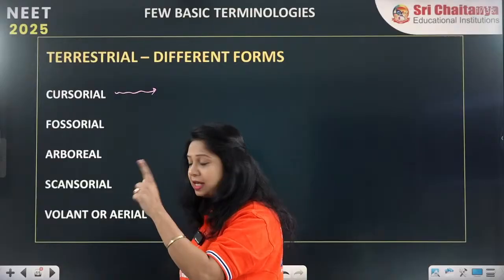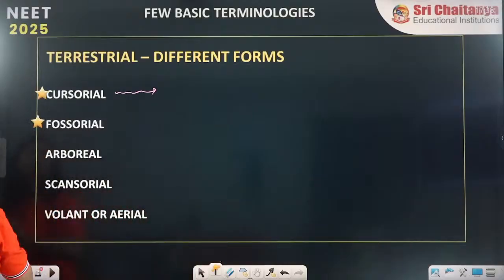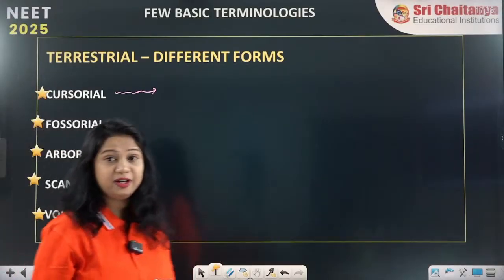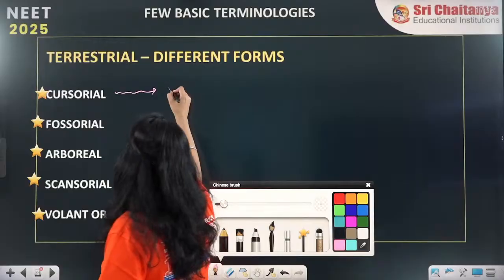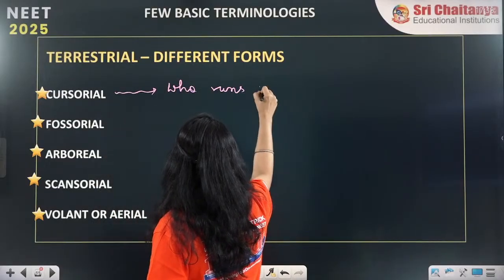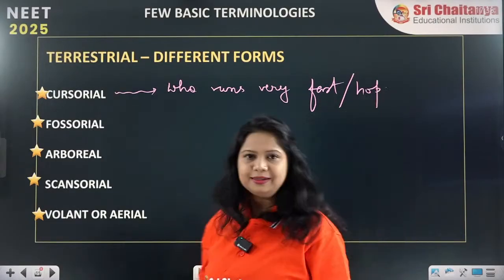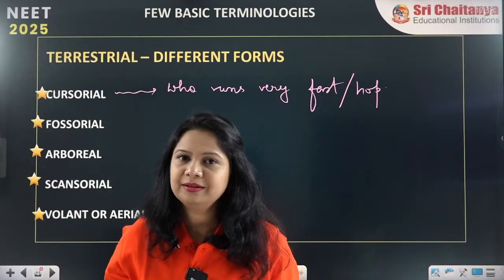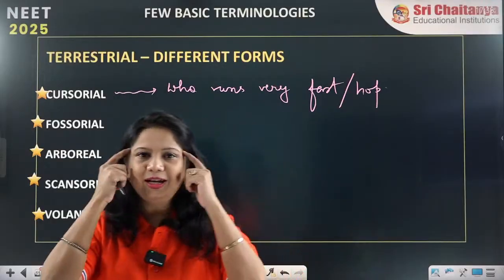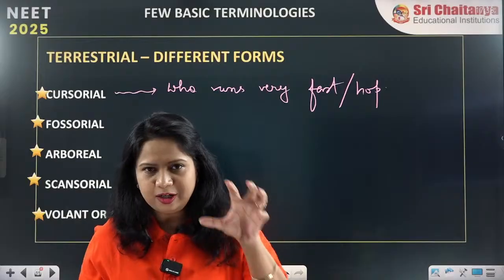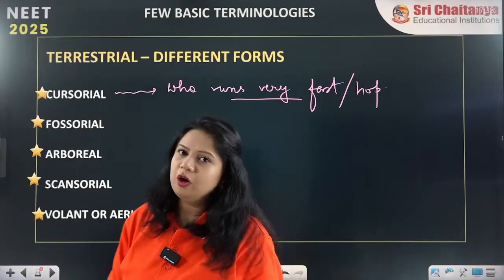Okay, remember these points. These are very important from the exam point of view. The cursorial, the fossorial, the arboreal, scansorial, volant. They are very important. Mark them right now. So first we are starting with the cursorial, who runs very fast on the surface or hops. Either they will be hopping or they will be running. These organisms are called cursorial. Yes, you are right. Read it and store it in your memory. The word cursorial refers to running very fast or hopping.